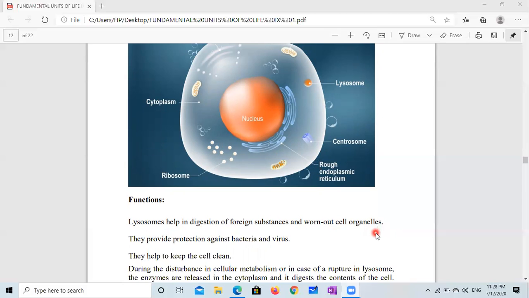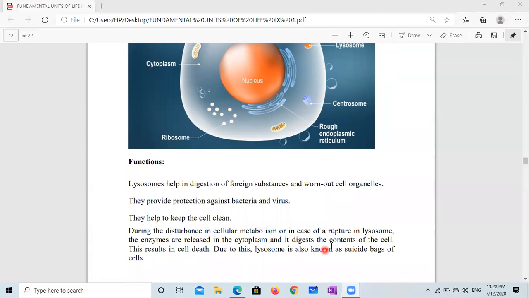Lysosomes help in digestion of foreign substances and worn out cell organelles. That means, as we know, WBC fight against the foreign substances which are harmful for us. WBC is supported by lysosome. So lysosome is responsible to digest the foreign substances like bacteria, which can cause disease, and also the worn out cell organelles. So we can say lysosome cleans the cell. They provide protection against bacteria and virus as it digests them. They help to keep the cell clean.